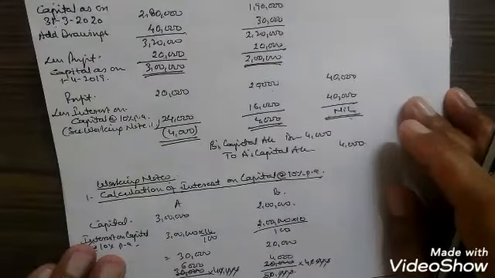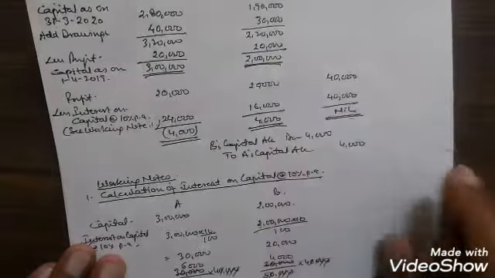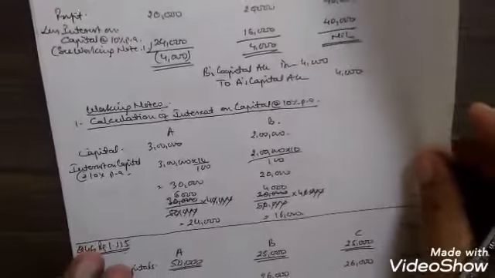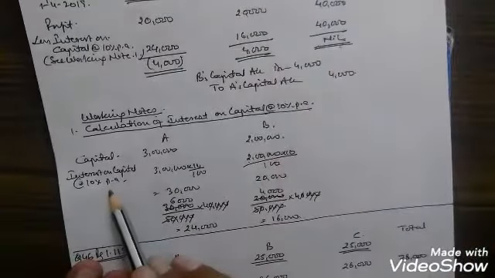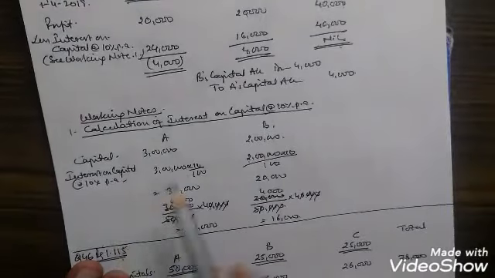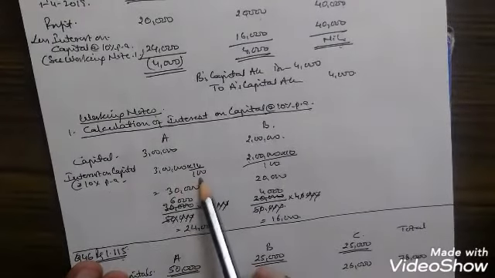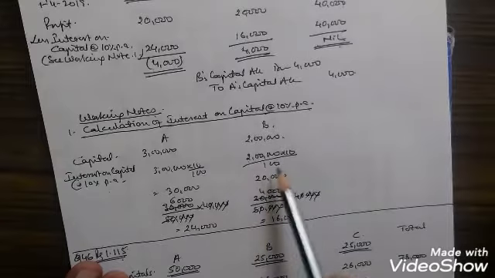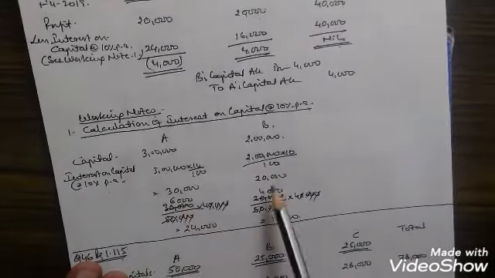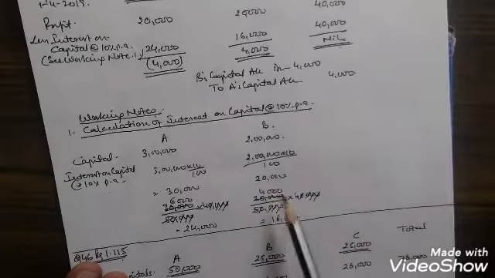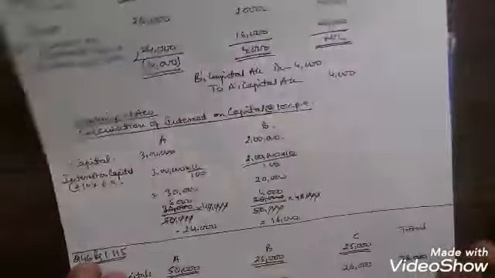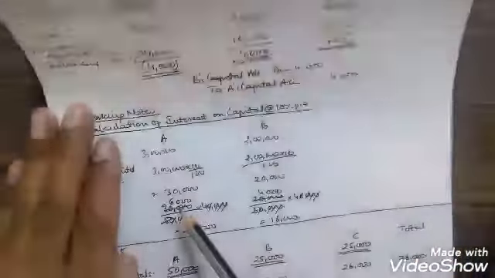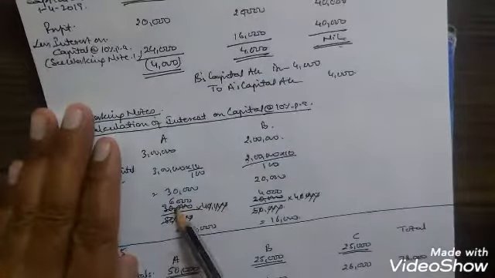A and B, capital of A is 3 lakh and of B is 2 lakh as we have calculated above. So here interest on capital for A is 3 lakh into 10 by 100 and for B is 2 lakh into 10 by 100. It comes to 30,000 for A and 20,000 for B. Total comes to 50,000, but the profit is just 40,000. So we will distribute the profit in the proportion of interest on capital. So 30,000 divided by 50,000, total of this comes to 50,000.